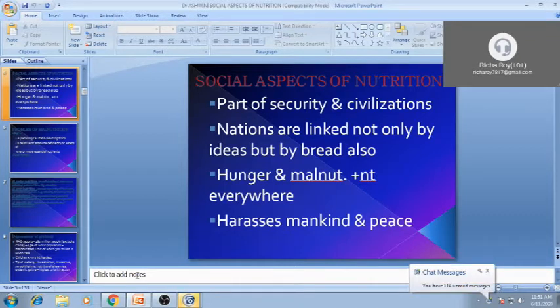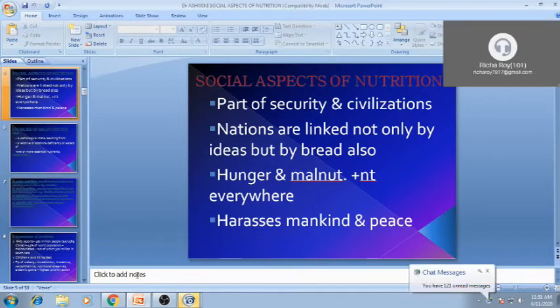So in community medicine, the medical aspect is required, and also the social, environmental, personal, mental, and spiritual aspects. Everything comes under community medicine, so we have to look at all the forms. Today we will discuss specifically the social aspect of nutrition.